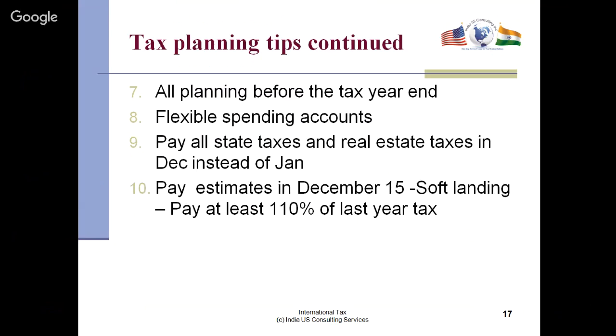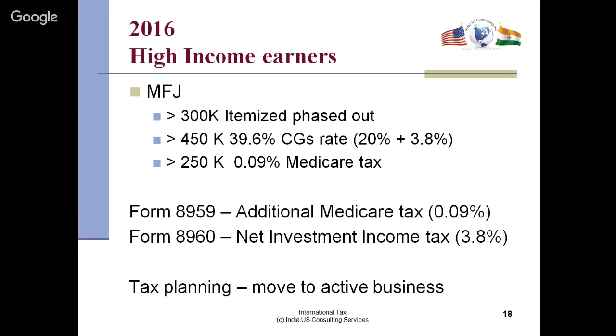Pay your state taxes and real estate taxes in December instead of January, so you get a deduction faster. And then finally, pay all estimates, and make sure on December 15, before Christmas, that you're all set to pay your taxes. If you pay 110% of last year's tax, then technically it's called safe harbor, and you don't have to pay additional penalties.